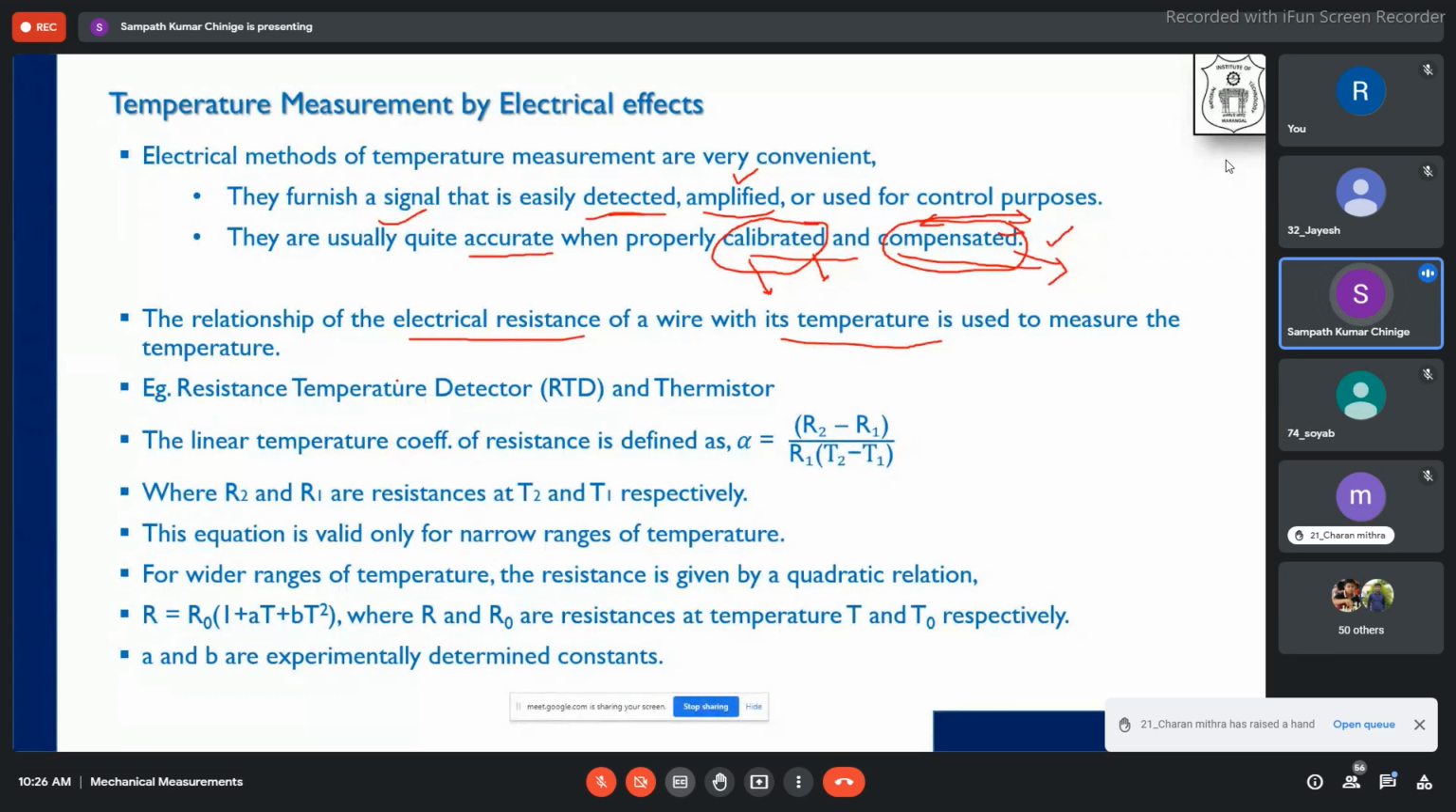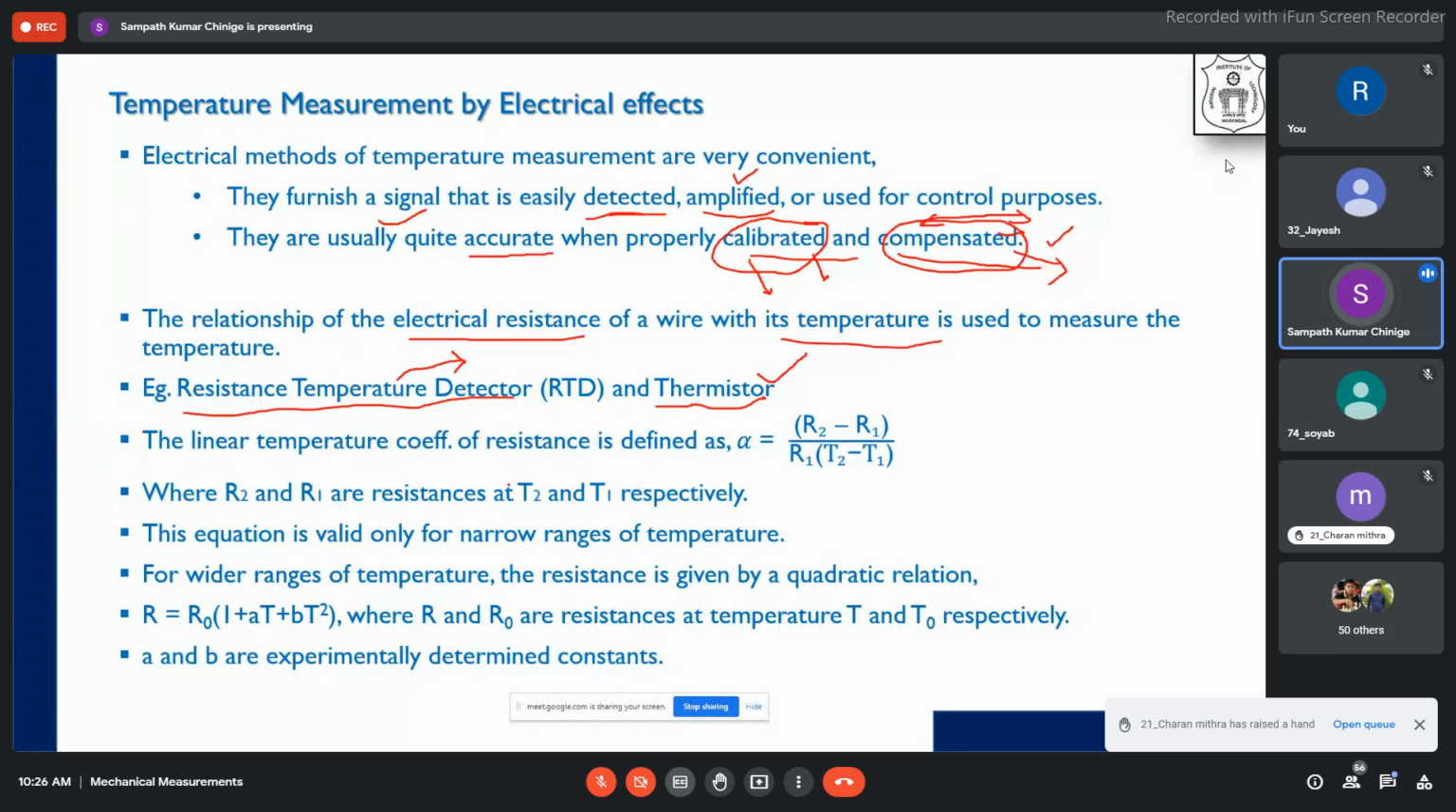One is the resistance temperature detector, which is also called RTD. The second one is the thermistor. These are the two important devices we will use for measuring temperature, working on the principle of variation of electrical resistance because of temperature change. So first we will have a look at the resistance temperature detector, which we call RTD.